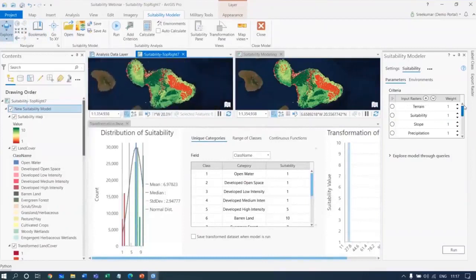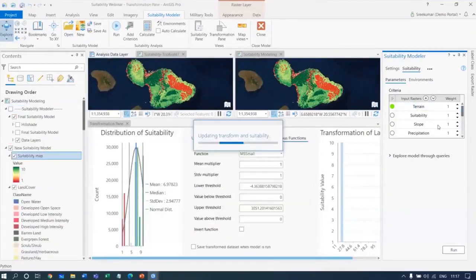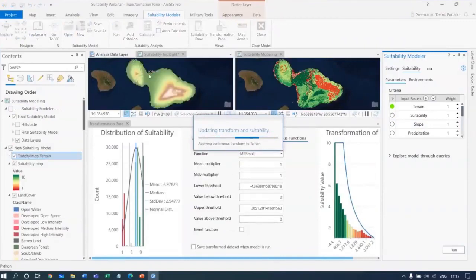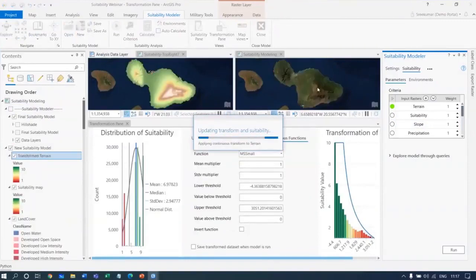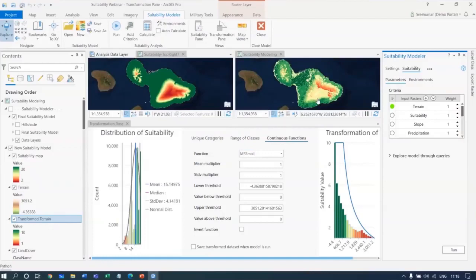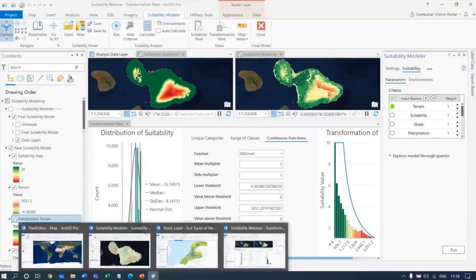The moment I select one more parameter, it comes up here and I can calculate. It will show me in the latest window the terrain and the impact that terrain will have in the suitability modeling. So like this, you can keep adding your criteria and arrive at your decisions very easily.